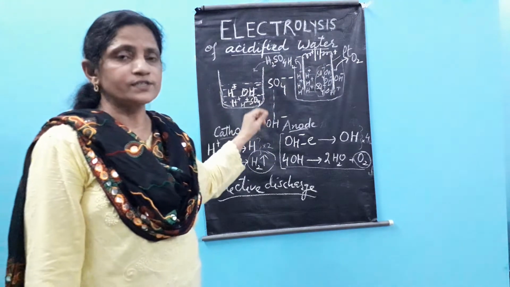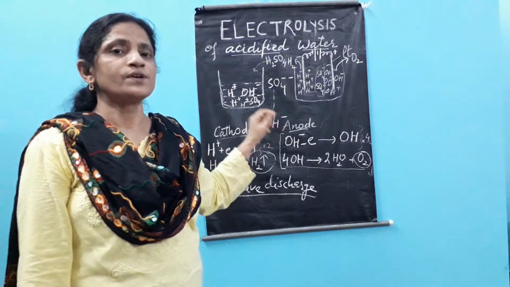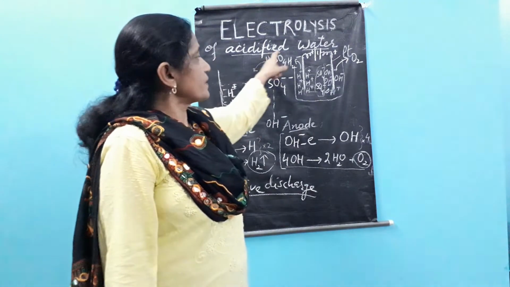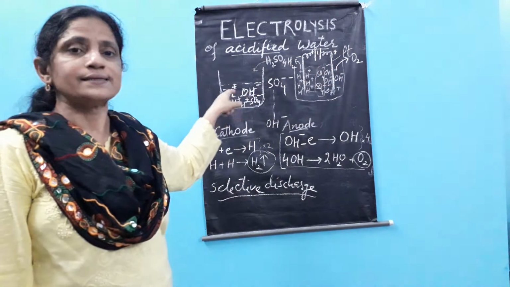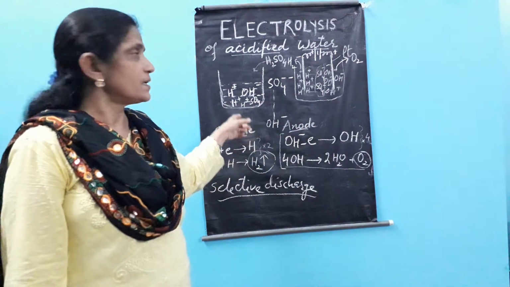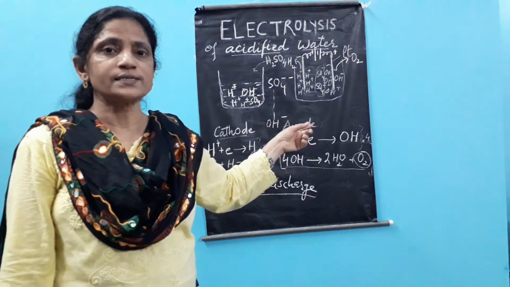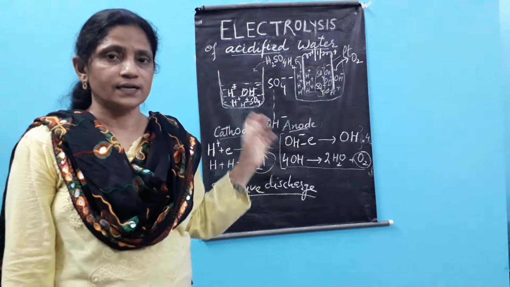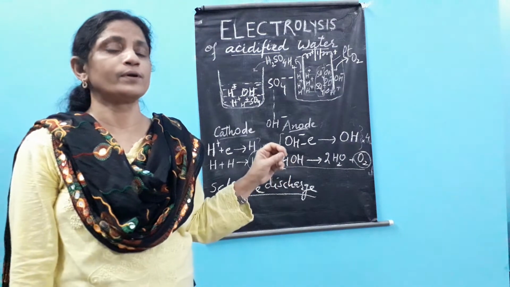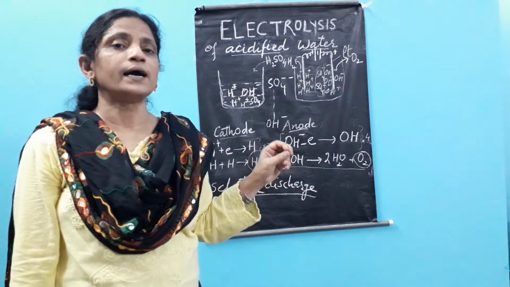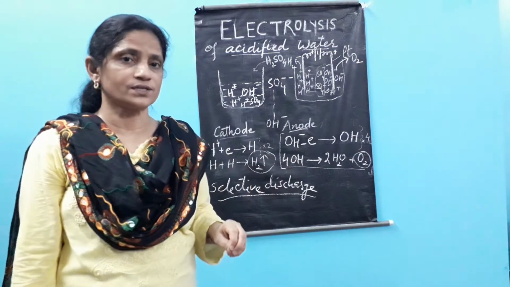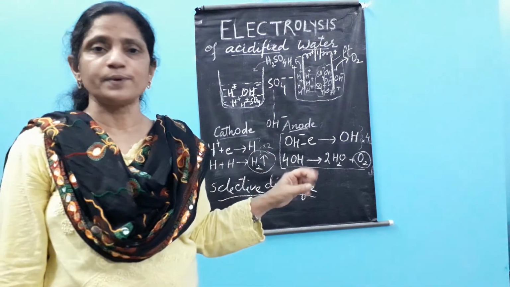Because of this, sometimes we also refer to the electrolysis of acidified water as an example of catalysis, because in catalysis the decomposition takes place in the presence of a catalyst. H2SO4 catalyzes the reaction by ionizing the water, and H2SO4 does not participate in the reaction. A catalyst does not participate in the reaction.